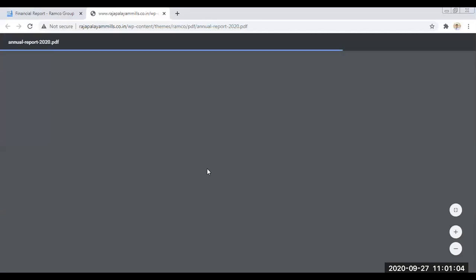Are you able to see one PDF file? It's loading. This is the annual report. Actually, you have to download the annual report. That annual report will consist of everything about the company of that particular year.